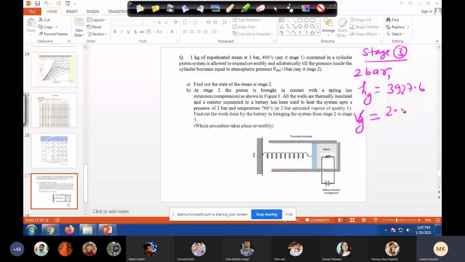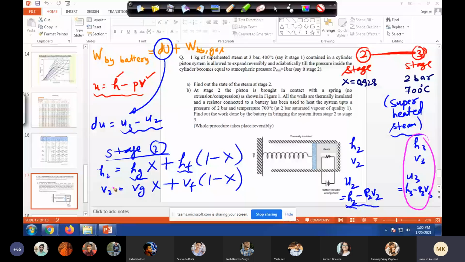2.2420. So Vg is nothing but V3, Tanmay? Yes, because we have only gas. So this is V3 and this is S3. V3, S3 I told you, right? In the previous slide, if you put the numbers, you can calculate H2, V2. So once H2, V2 is known, U2 is known, and once S3, V3 is known, U3 is known. So if you do this calculation, later on you can check, I'm just writing what you should get.